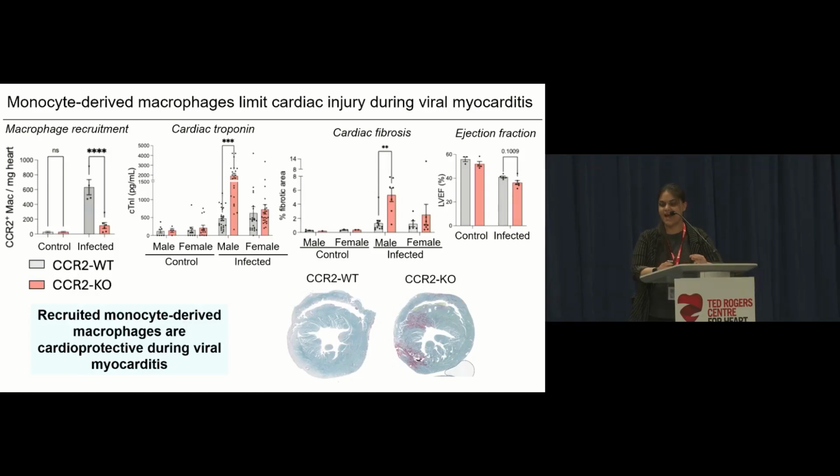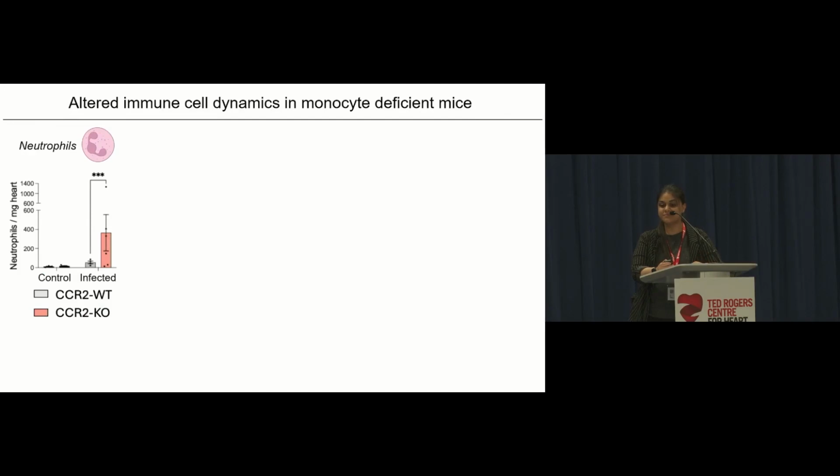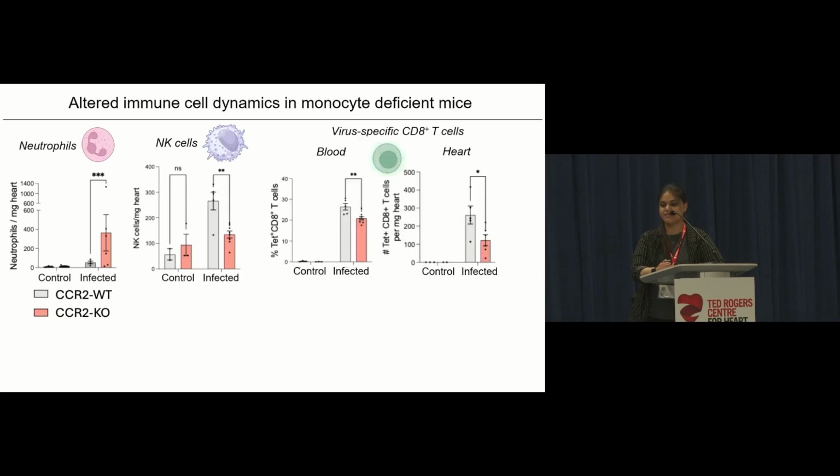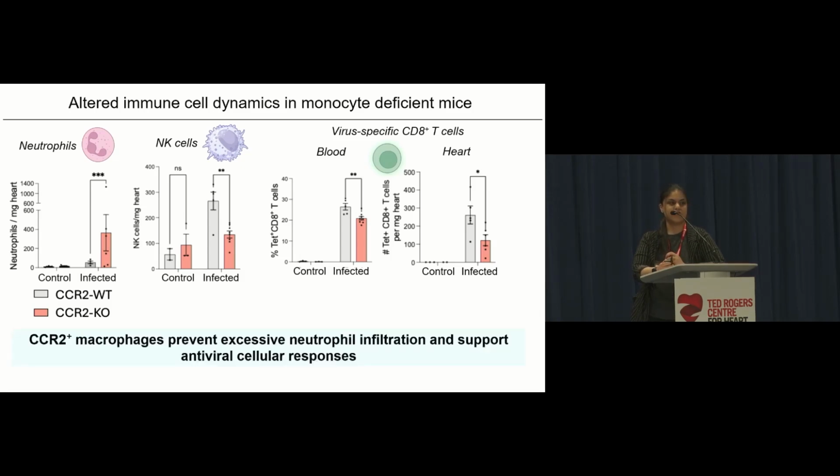And so the next thing that I asked is whether these macrophages can modulate the immune response during myocarditis. And what we see is that EMCV doesn't trigger much of a neutrophil response, but in the absence of monocytes in CCR2 knockout mice, we see this aggressive infiltration of neutrophils, and we also see reduced NK cells and reduced virus-specific CD8 T cells in the blood and in the heart. And so this indicated that CCR2 macrophages are not only restraining excessive recruitment of neutrophils, but they also modulate and support antiviral cellular responses.